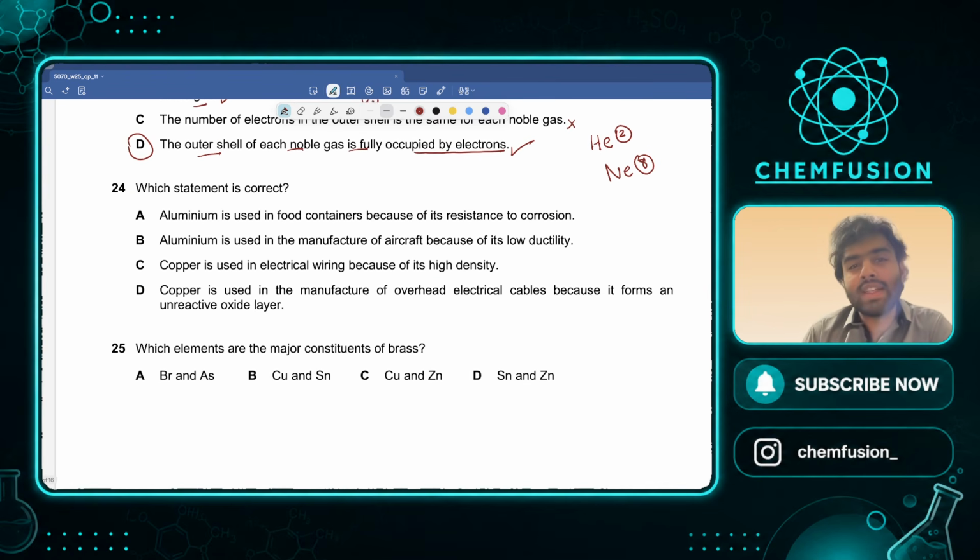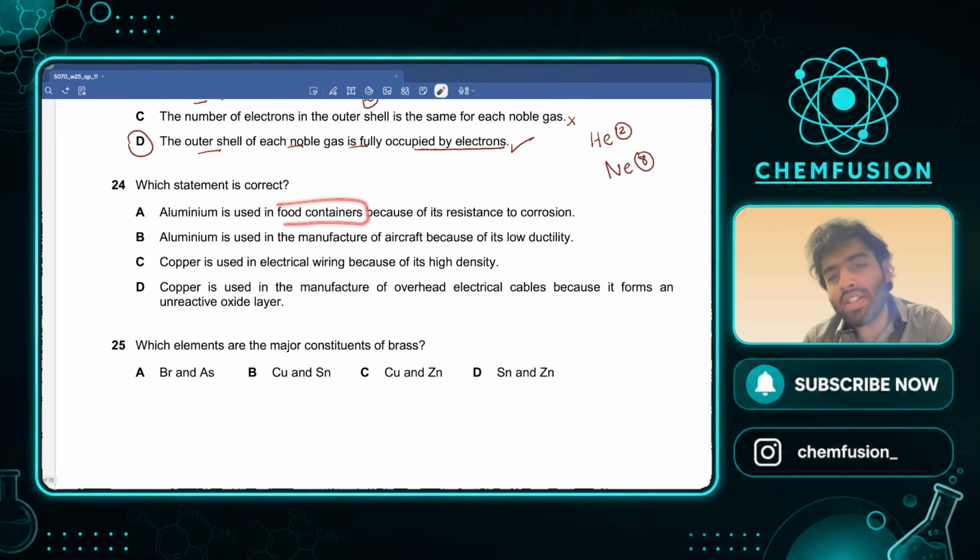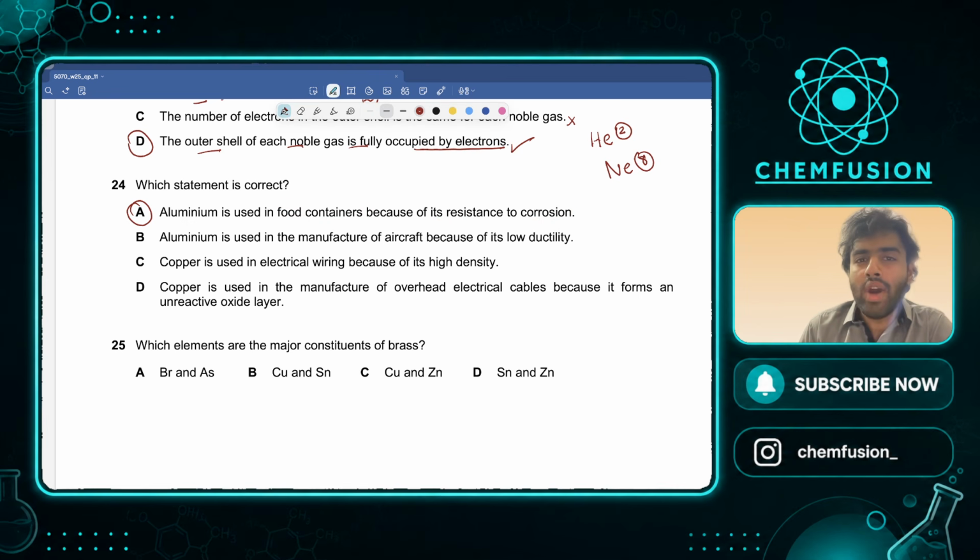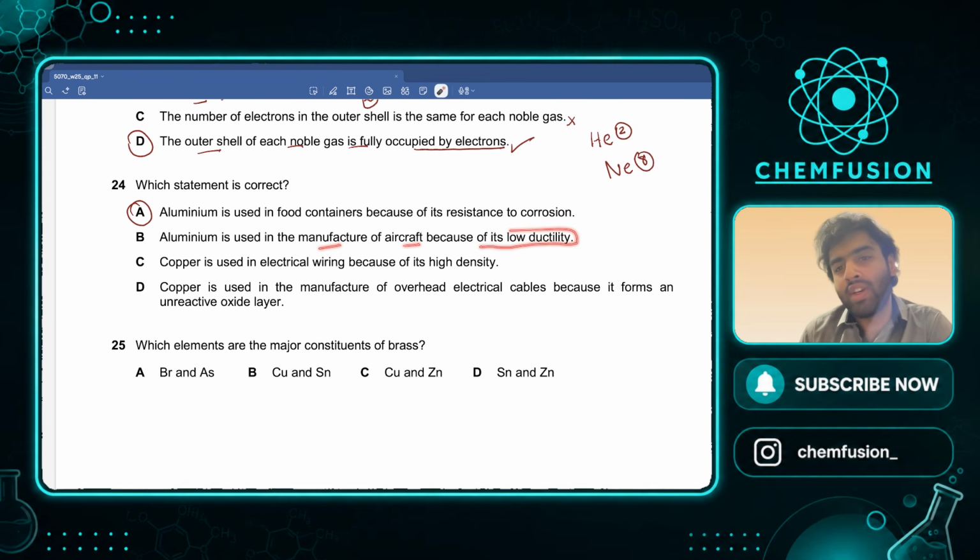Which statement is correct? Aluminum is used in food containers because it's resistant to corrosion. Yes, aluminum foil, that is the reason it's used. Why are the other statements wrong? Aluminum is used in the manufacture of aircraft because of its low ductility. No, it's essentially used because of its low density. Copper is used in electric wiring because of its high density. No, it's used because it's a good electrical conductor. Copper is used in overhead electrical cables because it forms an unreactive oxide layer. No, that is what aluminum does, not copper. So B, C, D are wrong.